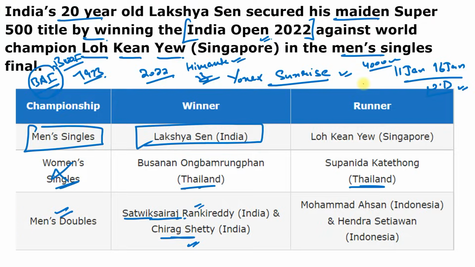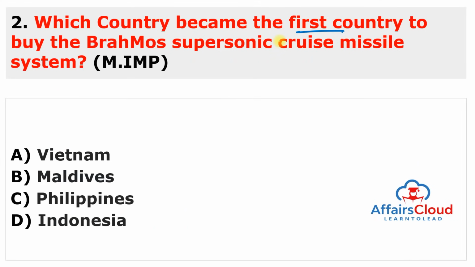Moving to the next question. Which country became the first country to buy the BrahMos supersonic cruise missile system from India? This is most important, and this first country is the Philippines. So the answer to this question is C. The Philippines became the first country to buy India's BrahMos supersonic cruise missile system, and it will definitely boost India's effort to become a major exporter